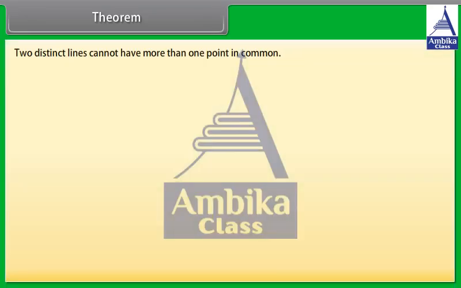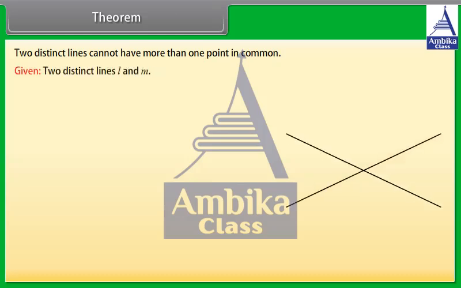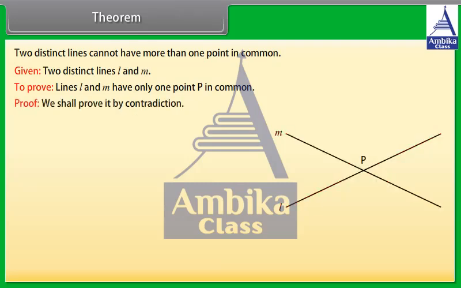Theorem. 2 distinct lines cannot have more than one point in common. Given 2 distinct lines L and M, we have to prove that lines L and M have only one point P in common. Proof. We shall prove it by contradiction.